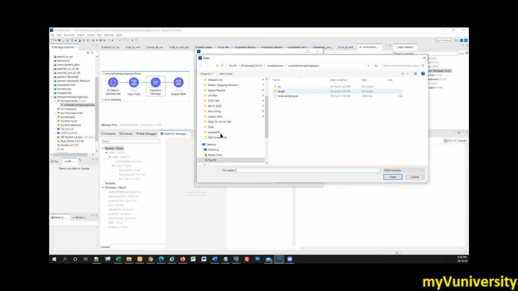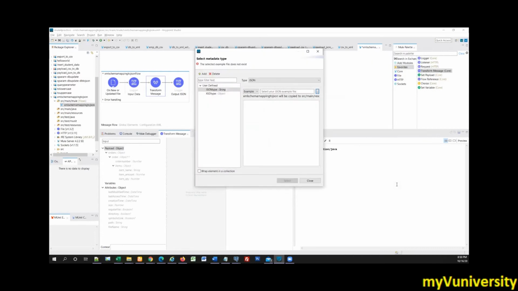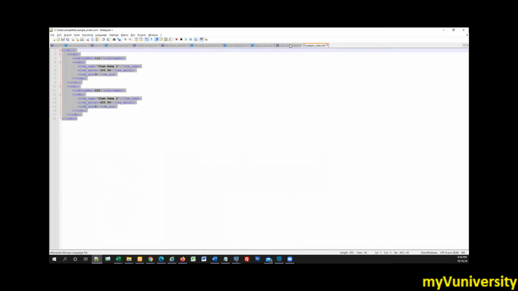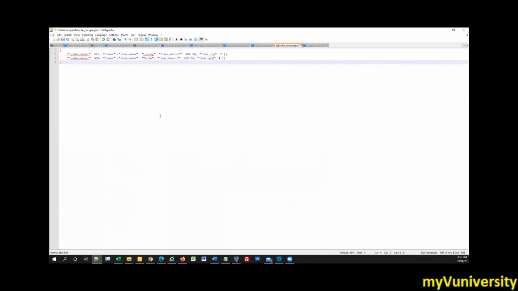Now it is key to see whether your JSON schema is appearing properly or not. Let's see. What's my JSON? This one. So maybe save it.